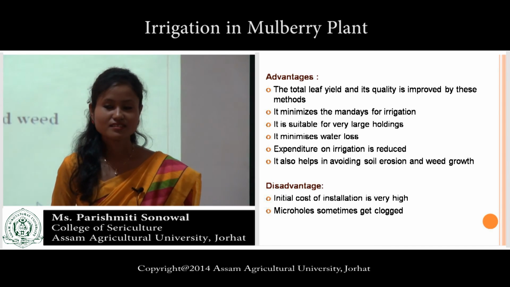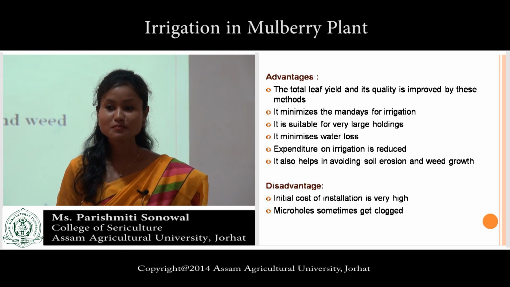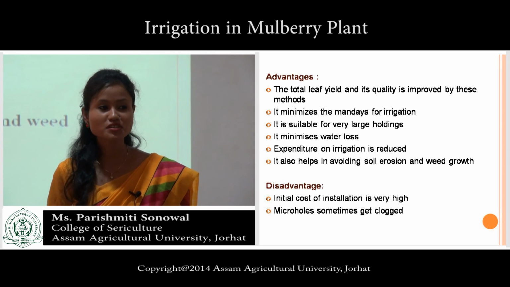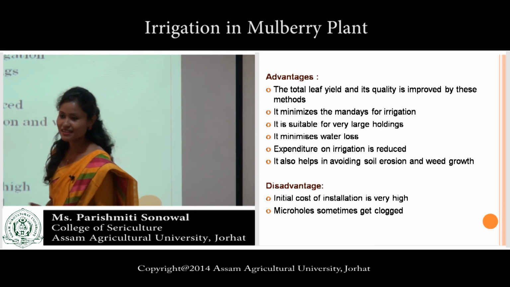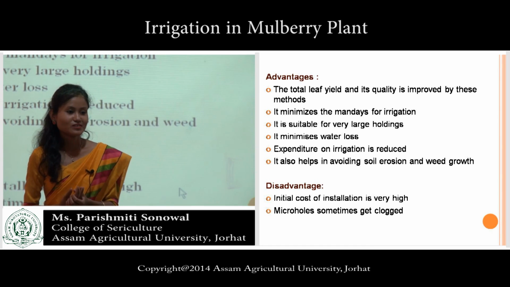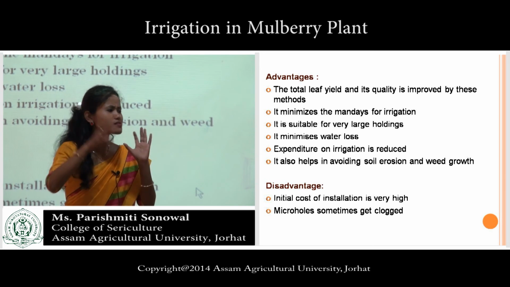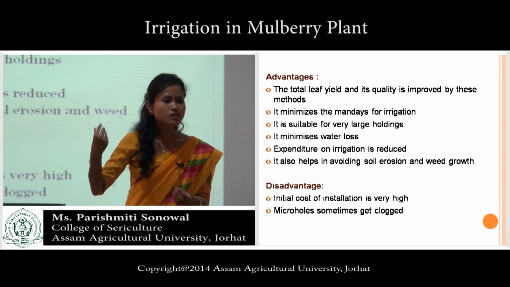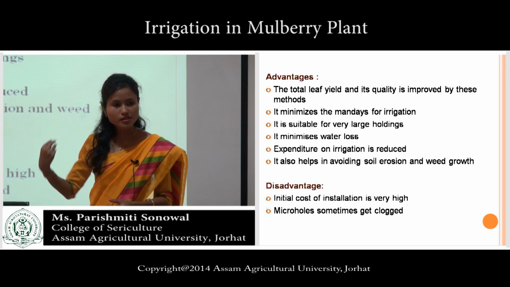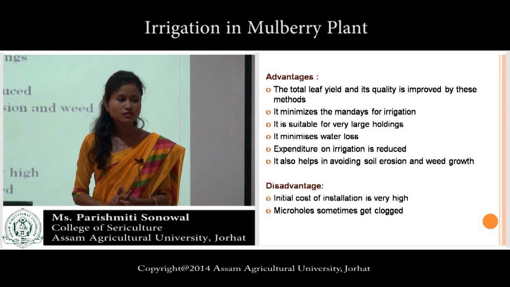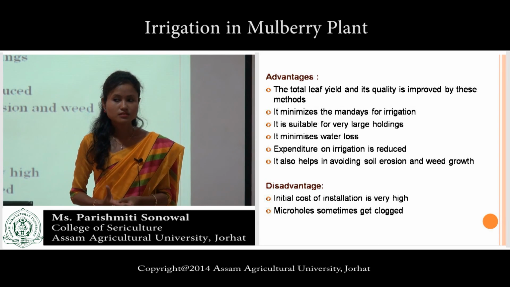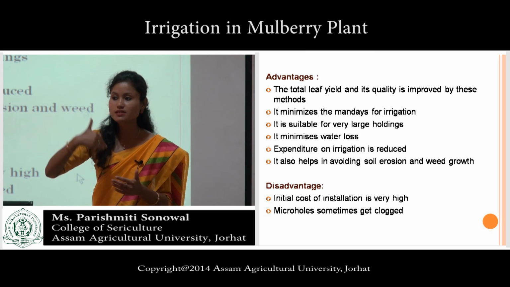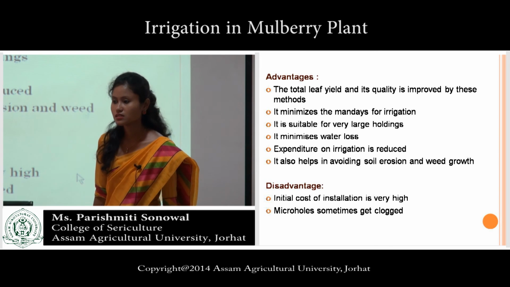Yes, important points, he mentioned the most important point. Algal growth. So many points are there by which clogging occurs. Clogging occurs in the holes, and if clog is there, then what will happen? The requisite amount of water can't be supplied to the plant.